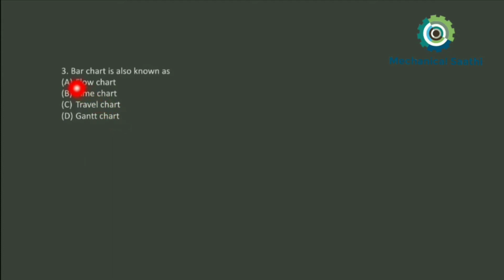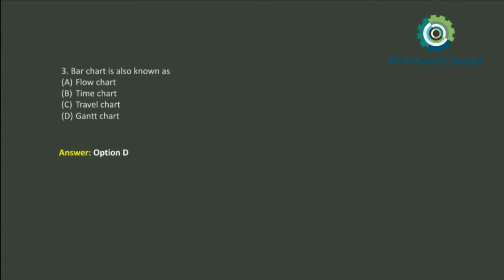We can remember this one: the other name of the bar chart is the Gantt chart. There is another name which we will discuss in this video itself. So for this question, remember that the other name of the bar chart is the Gantt chart. Option D is the correct answer, which we can see over here.